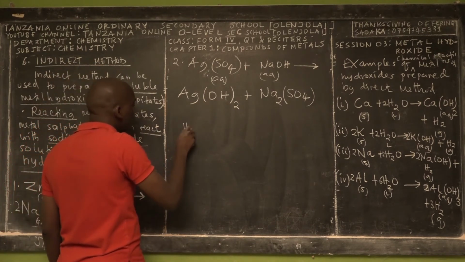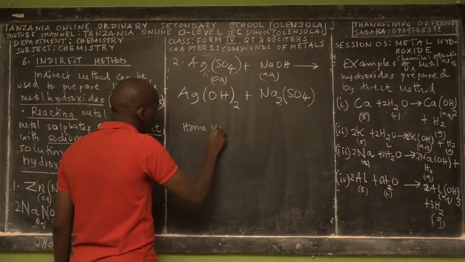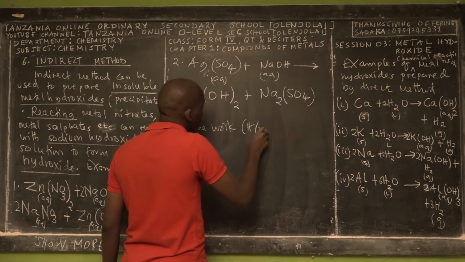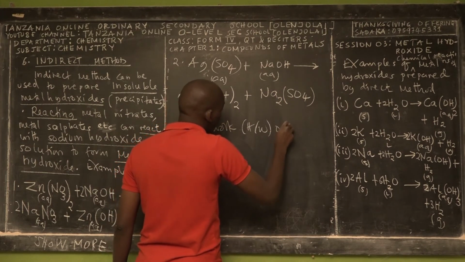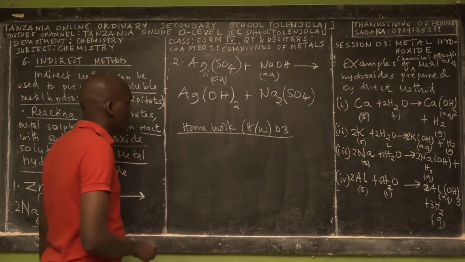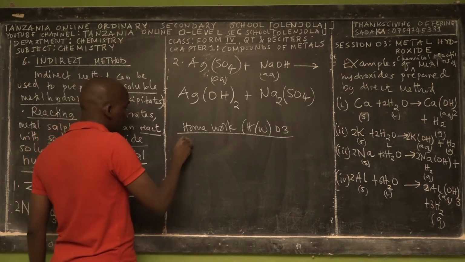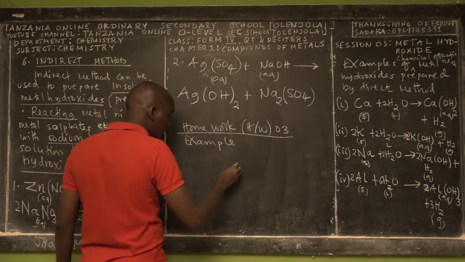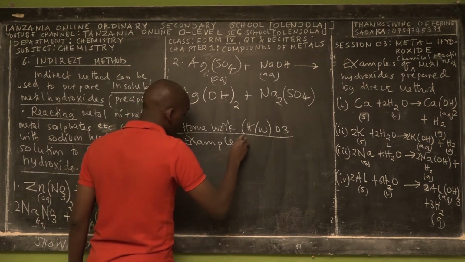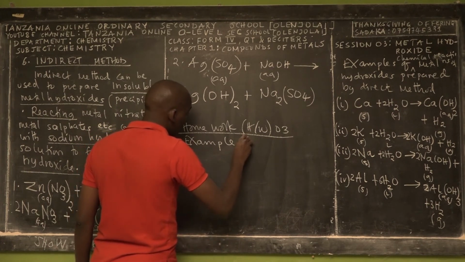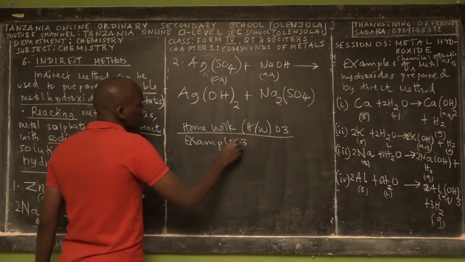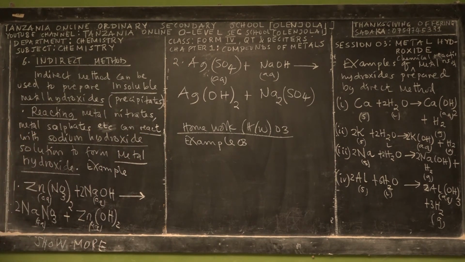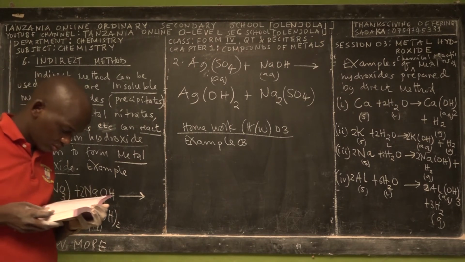So right now, ladies and gentlemen, it's time that I leave homework, which in abbreviation is HWork, homework 3. And this homework 3, example 3. Example 3, we have these 2 questions.